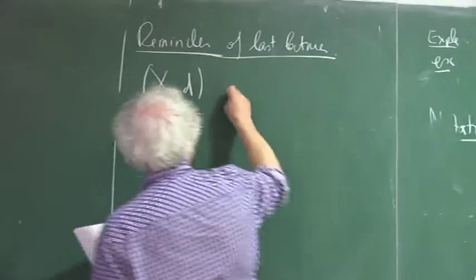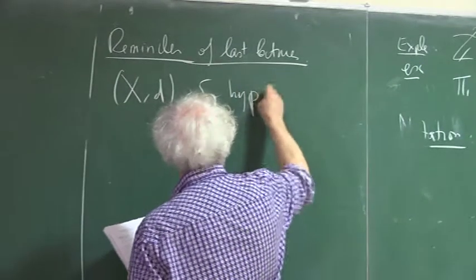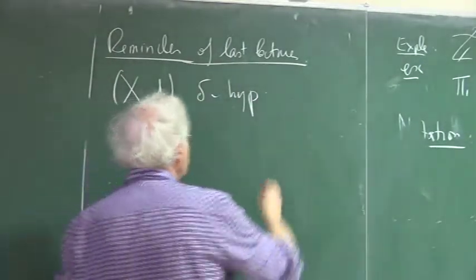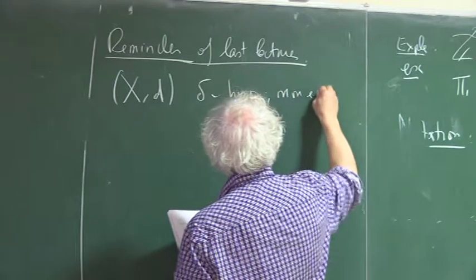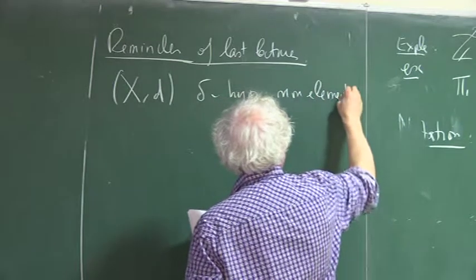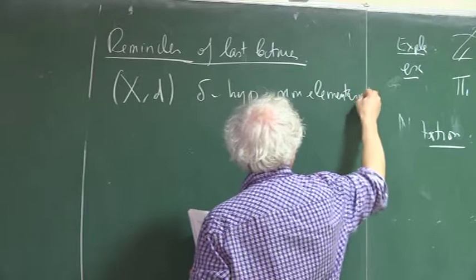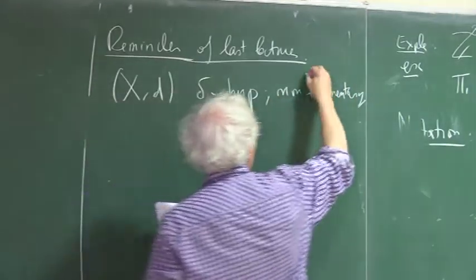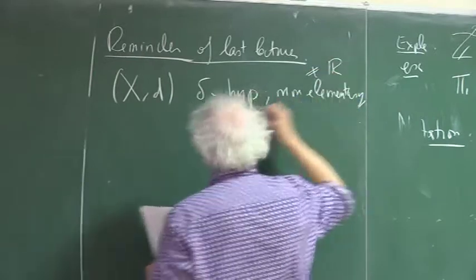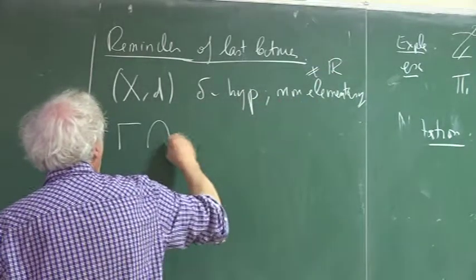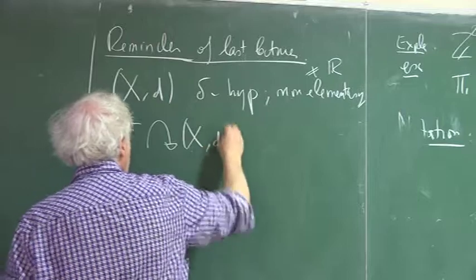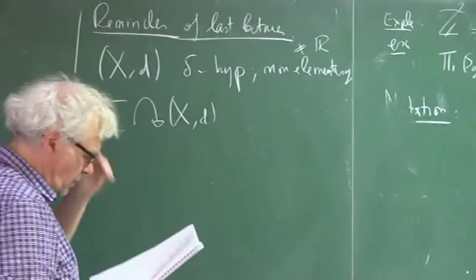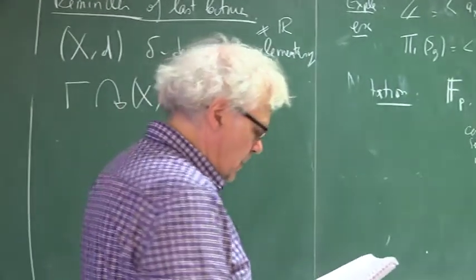X is a delta hyperbolic space, non-elementary, so not a circle, not R, and Gamma, not elementary, means different from R, and Gamma is a proper action on X. I don't write proper, it's automatic.